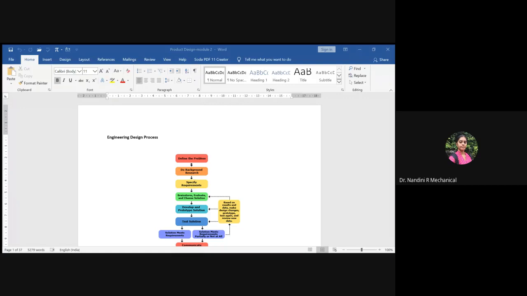It could be a push product, it could be a pull product, or it could be an existing product you want to modify based on the requirement. So based on the needs of the customers, or any innovative concept you want to put forward into the market, based on this the definition of the problem will be done. So this is the very first step.